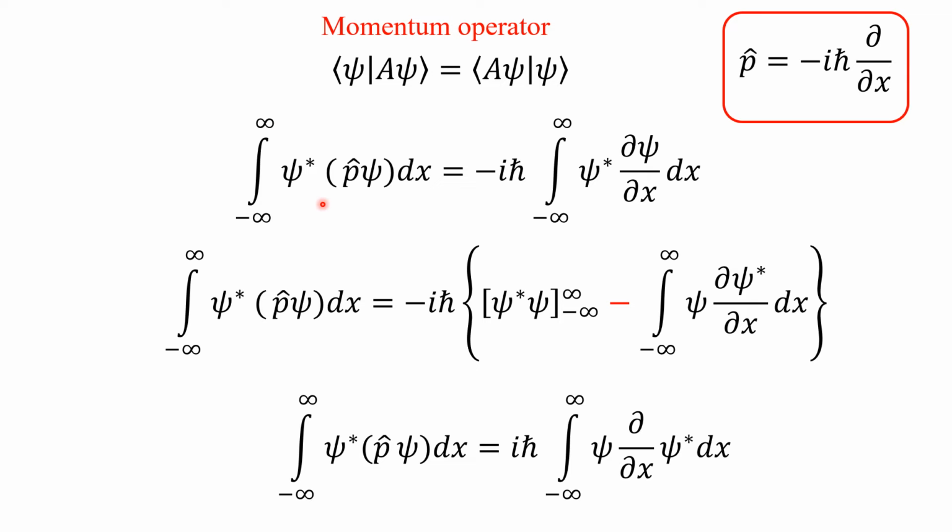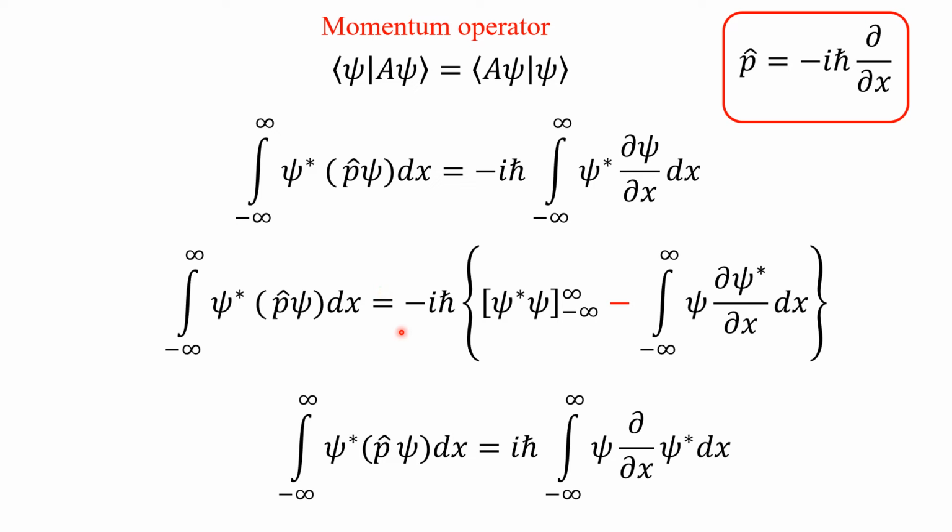In the integral form, it can be written as integral psi star P psi dx, where the momentum operator P is acting on the ket vector. That is, the momentum operator is minus i h cross d psi by dx. This is from the definition of the momentum operator.